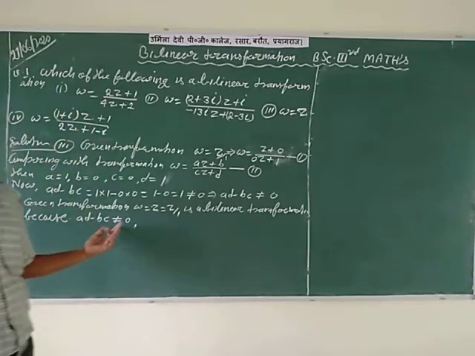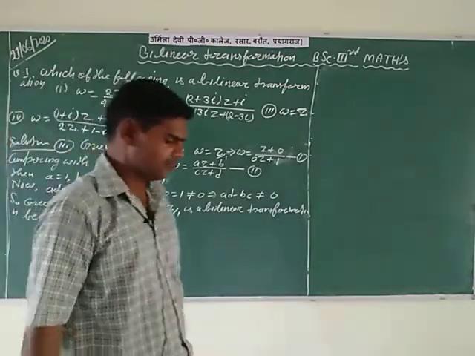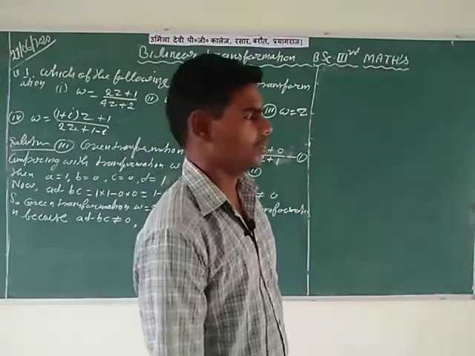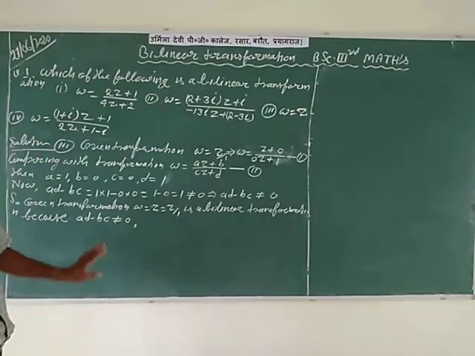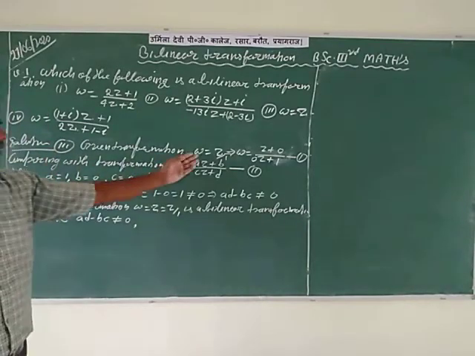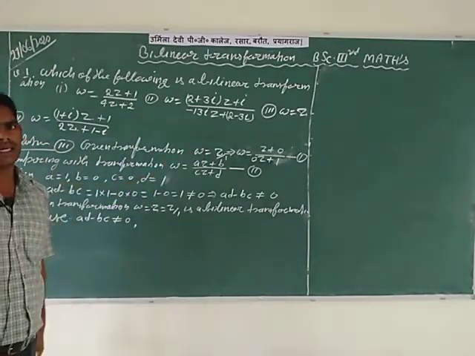This is a very important condition for a bilinear transformation. So in this question, AD minus BC is not equal to 0, and the given transformation W is equal to Z is a bilinear transformation.